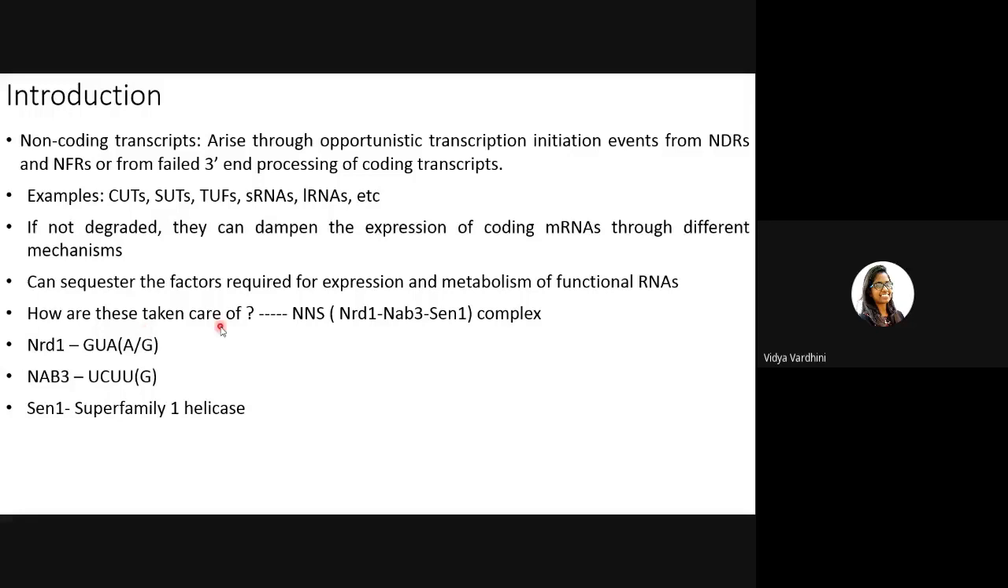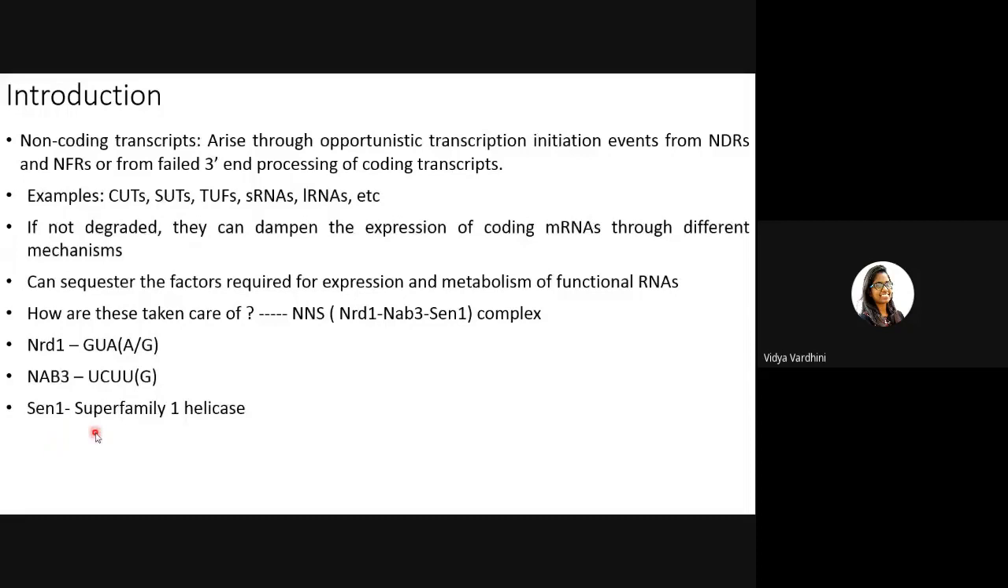In yeast, that is Saccharomyces cerevisiae, there is a complex called the NNS complex, that is the NRD1 NAB3 SEN1 complex, which takes care of degradation of such non-coding transcripts. On the non-coding RNA, NRD1 specifically recognizes the sequence GUA, with A or G in the fourth position, and NAB3 recognizes UCUU or UG. And then SEN1 is a superfamily 1 helicase.